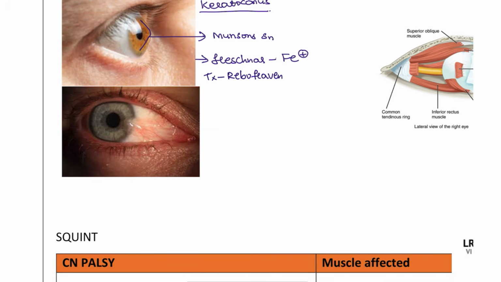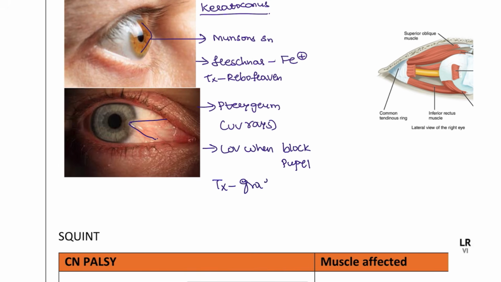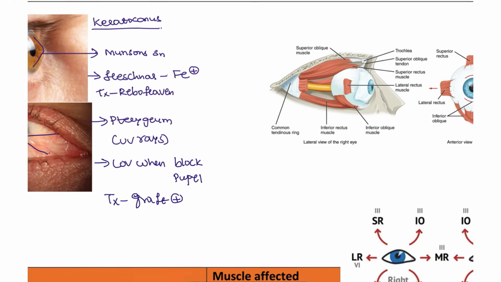Next, here you can see another condition. This is a pterygium. This is a degeneration mostly associated with UV rays, dust and UV ray exposure, and a triangular-shaped outgrowth is seen. It can cause loss of vision when it blocks the view, blocks the pupil. And the treatment is a graft, an autologous graft has to be put.